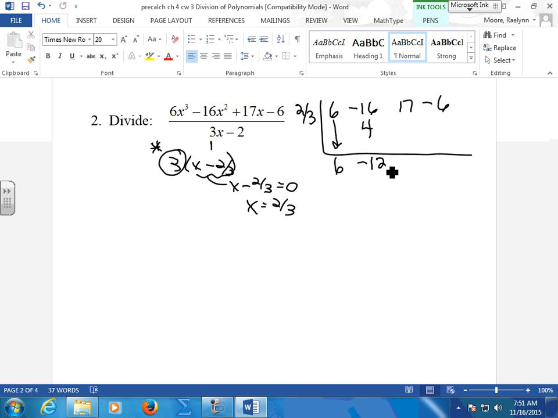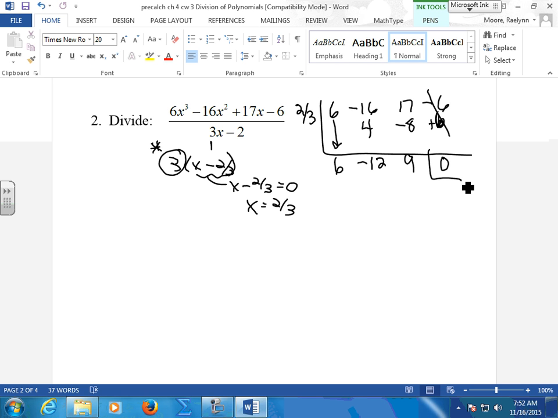-24 divided by 3, -8. Add it down. 9. Do 2/3 times 9, 6. So I'm just putting a plus 6 so that you see that this is going to cancel out. This is going to cancel out to 0. This means that I have no remainder. This means that this guy was an actual factor of this.